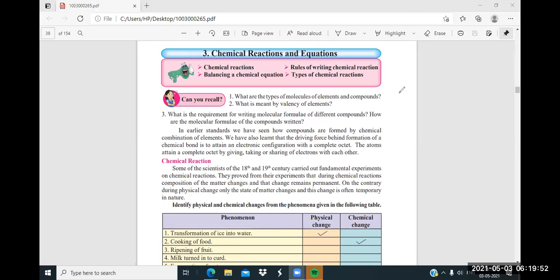You don't know. Oxygen. Oxygen is one molecule we can say. Good. Any other?